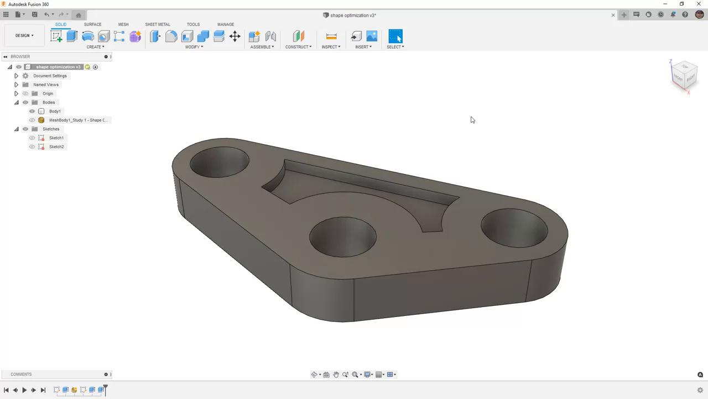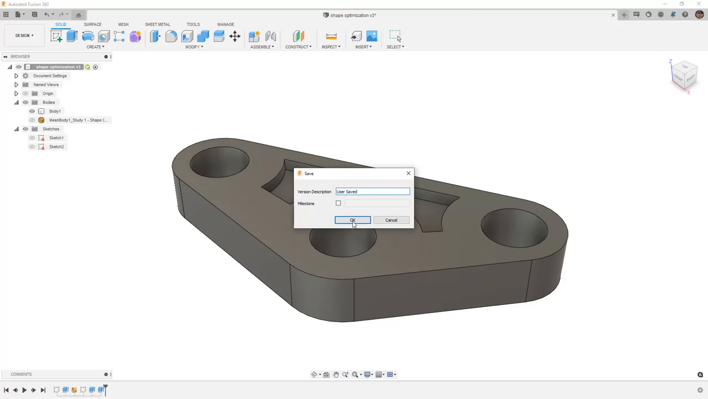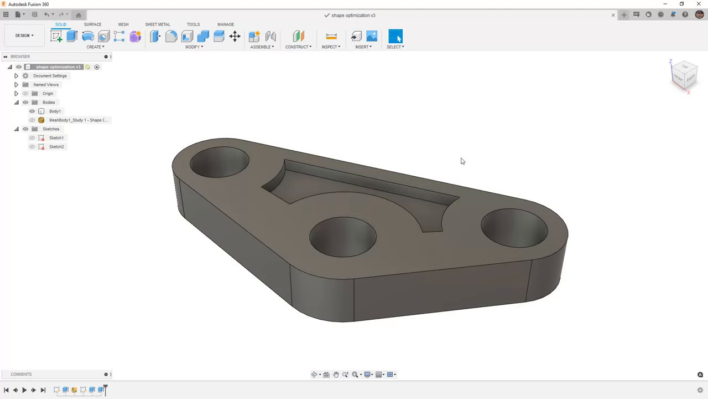And this model is now ready to go into simulation, maybe have some small details added to it, such as fillets or chamfers, and validate whether or not it can hold up to the loads and constraints that we had applied. At this point, let's go ahead and make some saves, and then we can move on to the next practice.